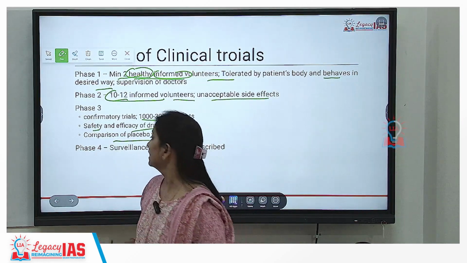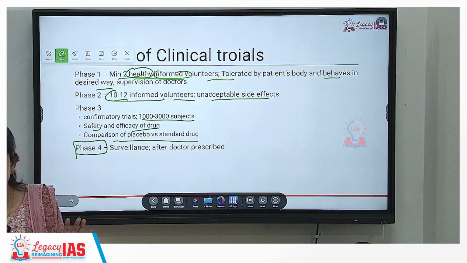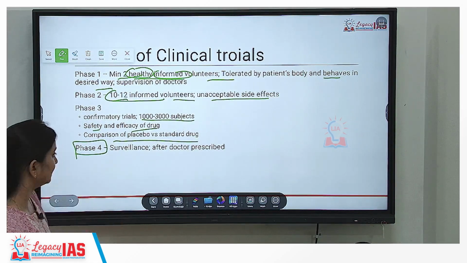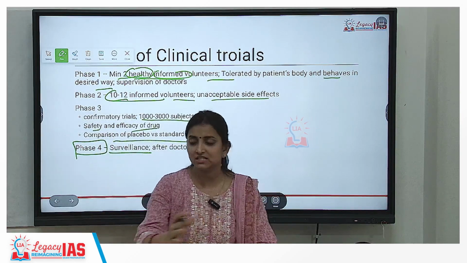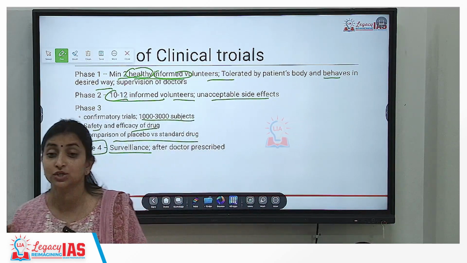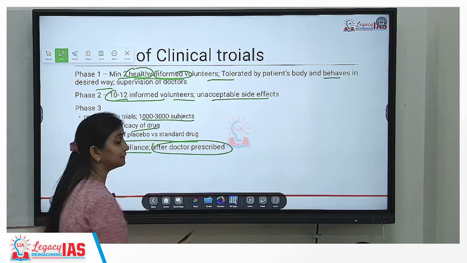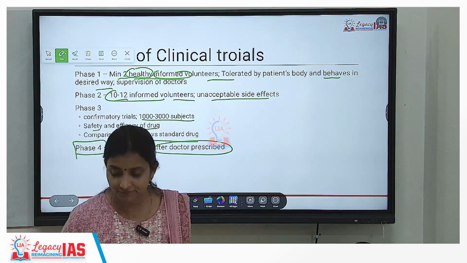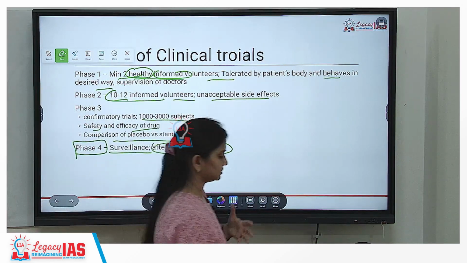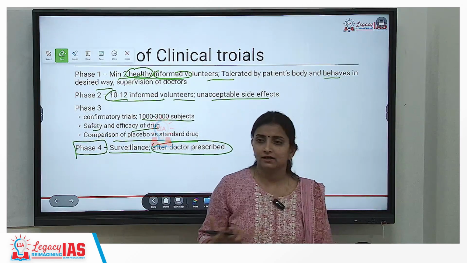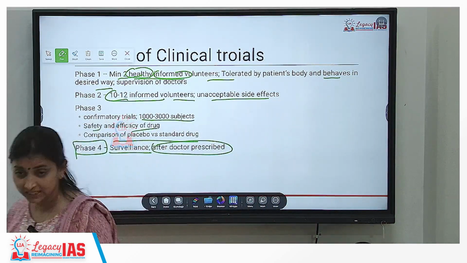ठीक है? And which is the 4th and final phase. After this, the medicine is released, given to the doctors. ठीक है? And then the surveillance is done continuously. These many patients को we have given such and such new drugs. ठीक है? Surveillance after the doctor has started prescribing the medicine. Are we witnessing any kind of changes in blood sugar levels or changes in, for example, AstraZeneca के case में we have observed that the platelet level came down. ठीक है?